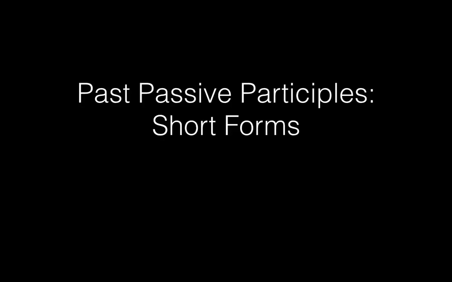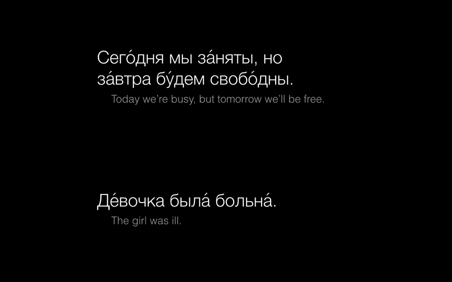If you know enough Russian to be learning about participles, you've almost certainly seen short adjectives too. Remember, these are special forms of adjectives that can only be used in the predicate of a sentence, that is, after some linking verb like was, is, or will be. For example, «Сегодня мы заняты, но завтра будем свободны». Девочка была больна.